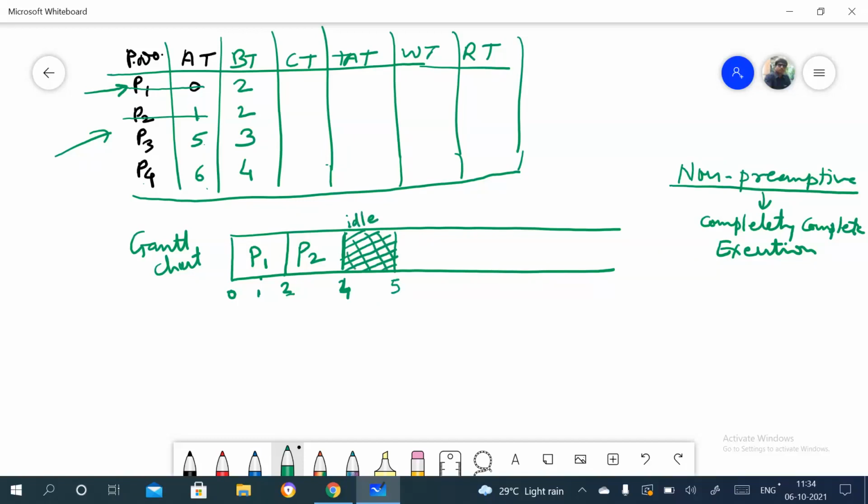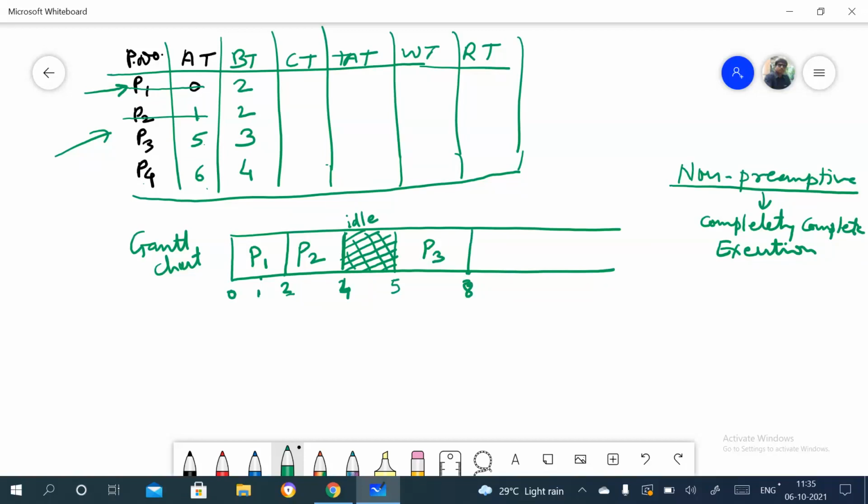Now at 5, the process P3 is in the ready queue, so the processor will take P3 here. And what is the burst time for P3? That is 3, so 5 plus 3 is 8, right? So P3 will execute at this moment. Now, is there any other process at 4 or before this?